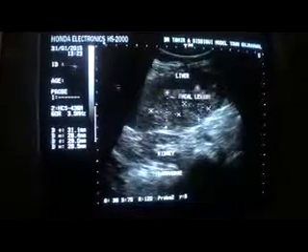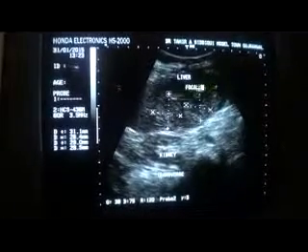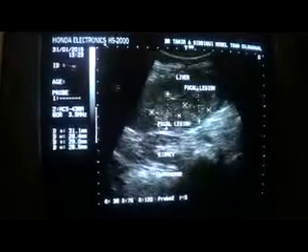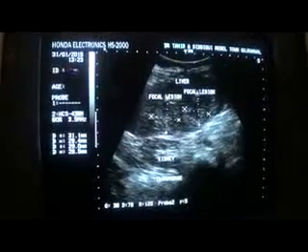This is also a focal lesion. This is a focal lesion. This is a focal lesion, which is consistent with a metastatic lesion.